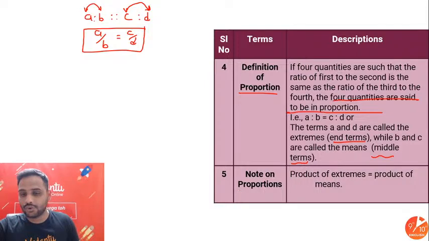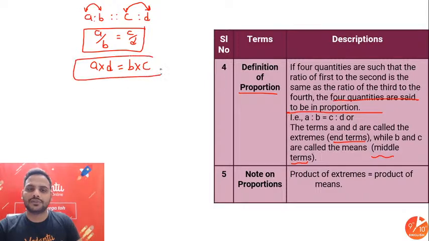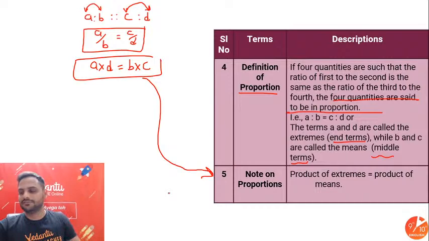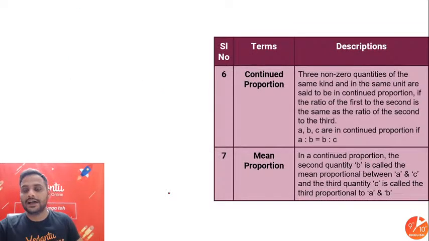Alright. After that, note on proportions. Remember, if I write this in ratio form, A by B is equal to C by D. If I cross multiply, I can clearly say A into D is equal to B into C. And that is what it is telling you. Product of extremes is equal to product of means. After that, continued proportion. Continued proportion is a very important part of this topic.